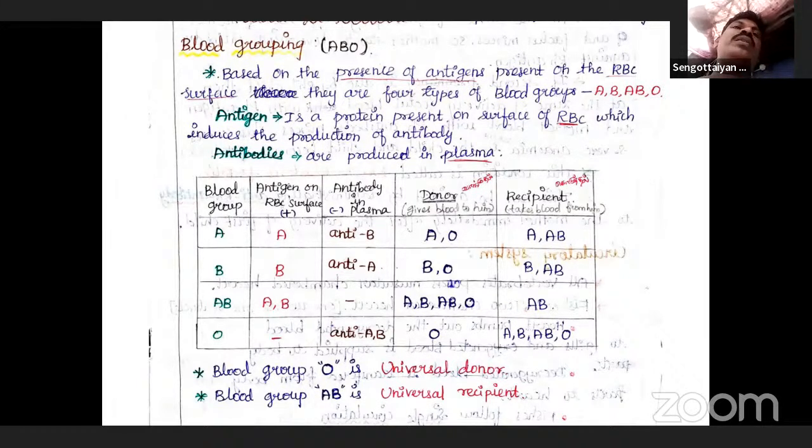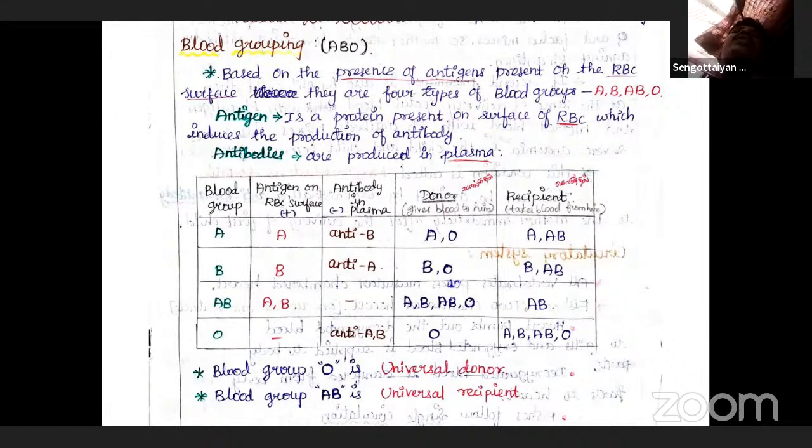Finally, O blood group persons can donate to O blood group persons only. But O blood group persons can receive blood from the O, A, B, and AB blood group persons. Hence, the O blood group individuals are called universal donors. The persons with the AB blood group are called universal recipients.